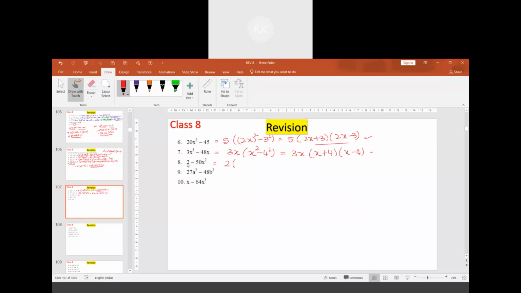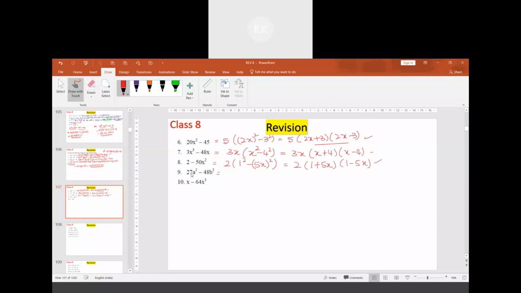In the next one, 2 can be taken common. So 1 square minus 5x whole square. 25x square is 5x whole square. So 2 times 1 plus 5x into 1 minus 5x.